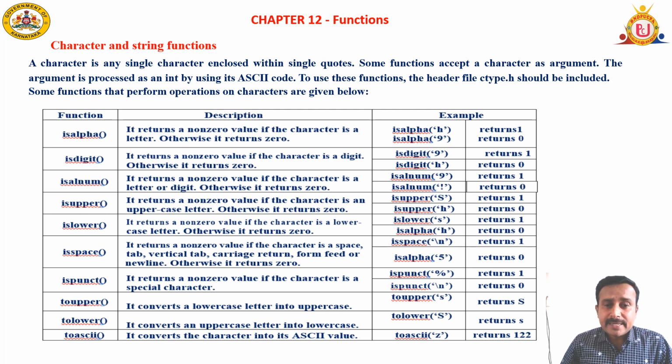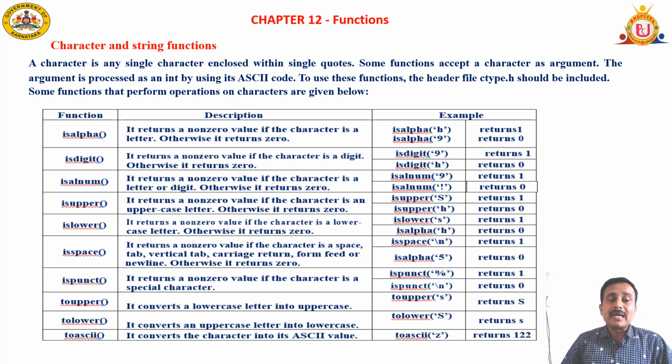If it is a space character, it's going to give 1 for you, or otherwise it's going to give 0. It checks whether the given input is a space or not. \n, null value \0 we can give, or just a space character within single quotes, it gives 1, or otherwise it is going to give 0.